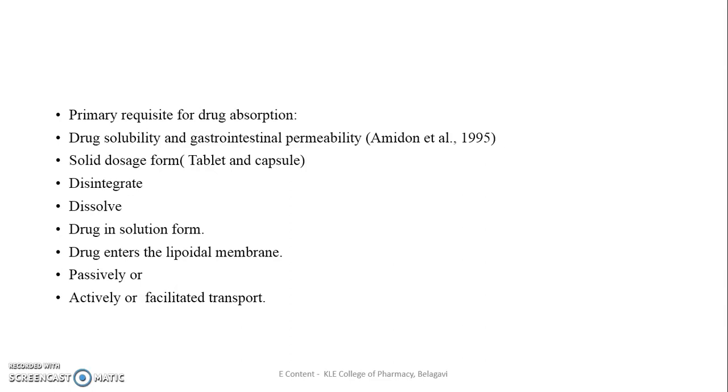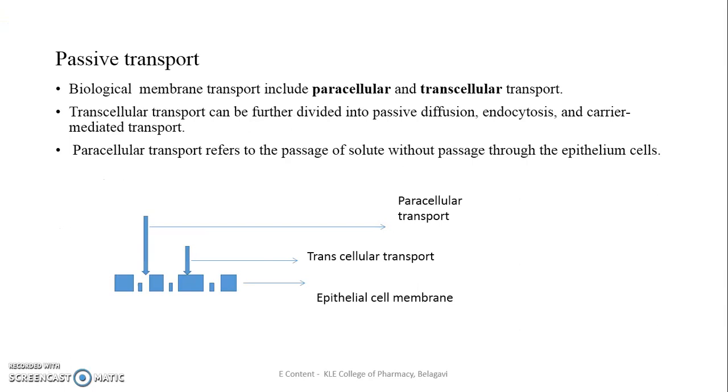The solid dosage form, mainly tablets and capsules, has to go through the different processes of disintegration, dissolution, and the drug in the form of a solution. Then it starts absorption across the lipoidal membranes. Either it may be absorbed by passive, active, or facilitated transport. These are the three mechanisms prevailing for drug absorption. Now we are going to consider only passive transport.